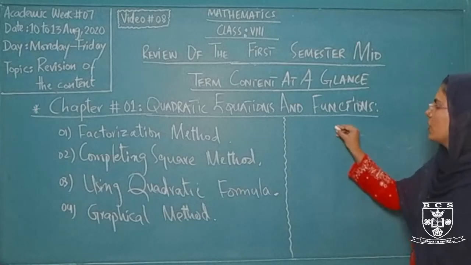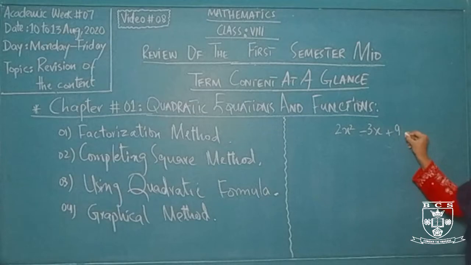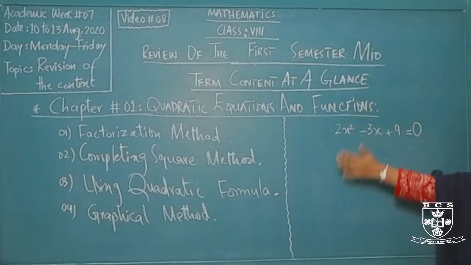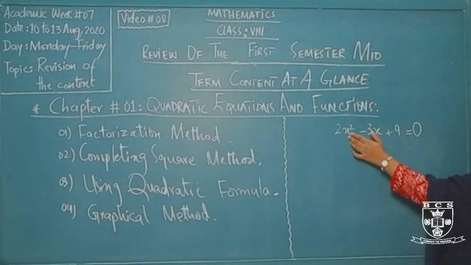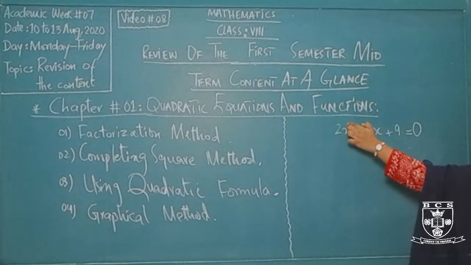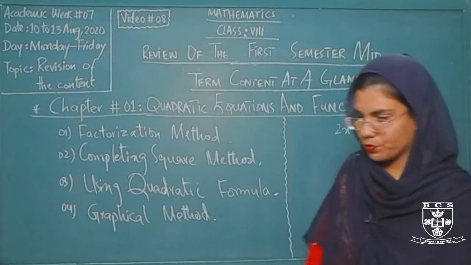So if the equation is given in this form, for example 2x square minus 3x plus 9 is equals to 0, the mathematical form of the quadratic equation, and I am working by applying any of these methods, it simply means that I have to work for this particular x. This x is repeated two times: for the first term it is given as the square term, and for the second term it does not have any particular exponent, so it is showing the exponent of 1, and right over here we do not have any particular variable, so this is showing the power of x as 0.